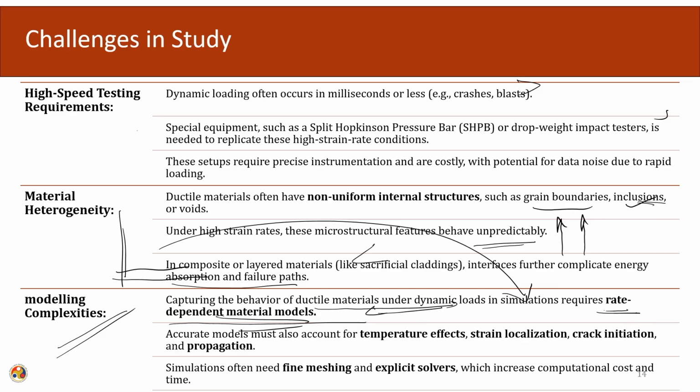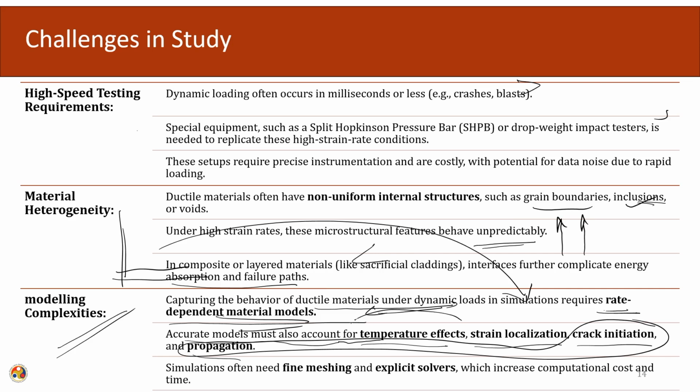And these material models must also account for the temperature effects, strain localization effects, crack initiation and propagation effects. These effects are normally not accounted for during the testing procedures, so they also have to be taken into account.